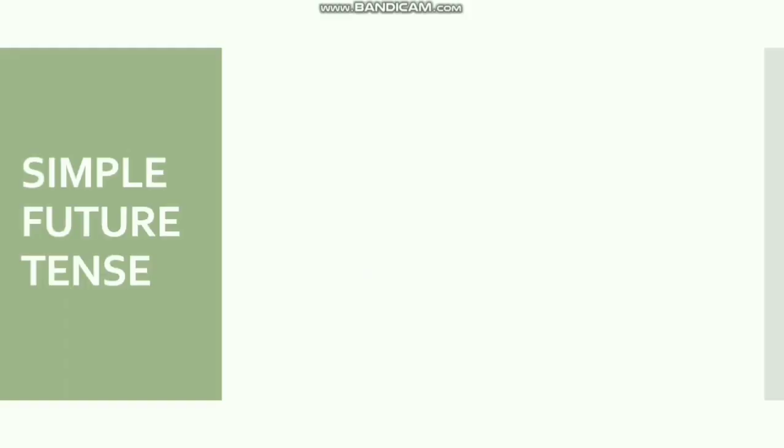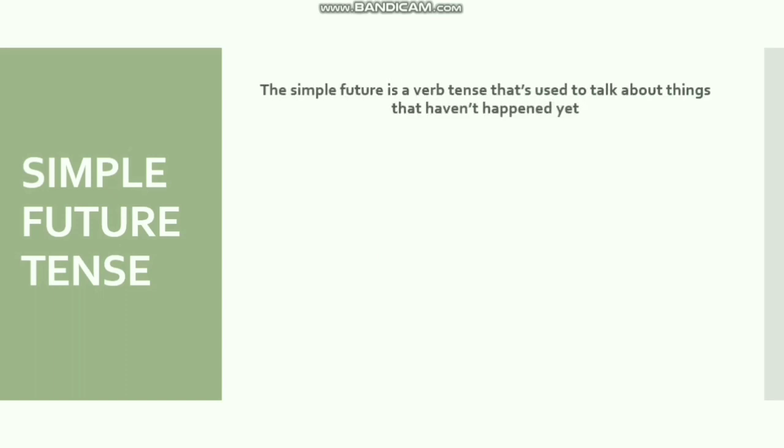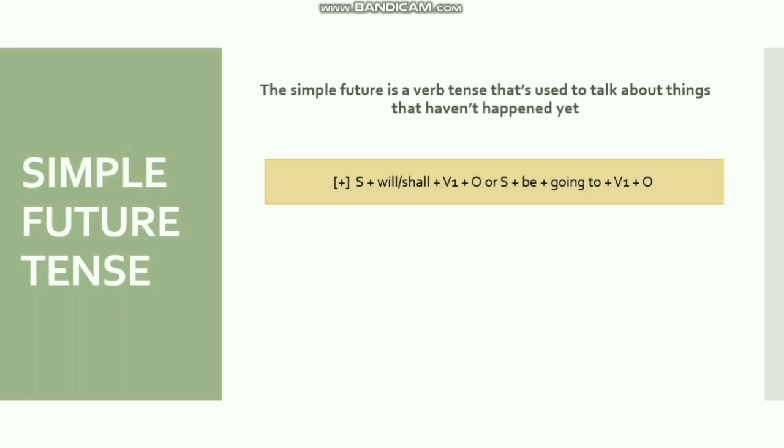Third, I will explain to you about simple future tense. The simple future is a verb tense used to talk about things that haven't happened yet. To make a positive simple future tense, use the formula subject plus will or shall plus verb 1 plus object, or subject plus be plus going to plus verb 1 plus object.